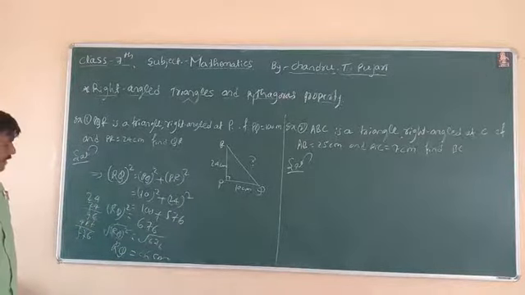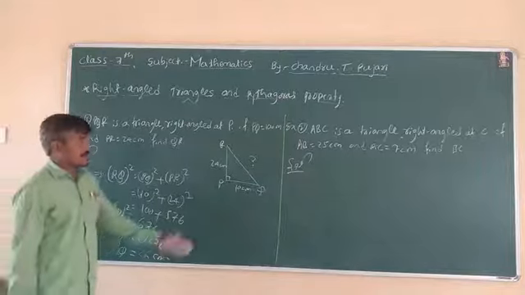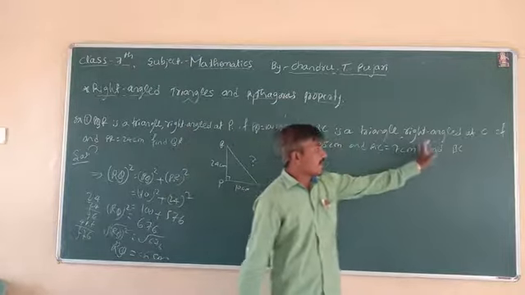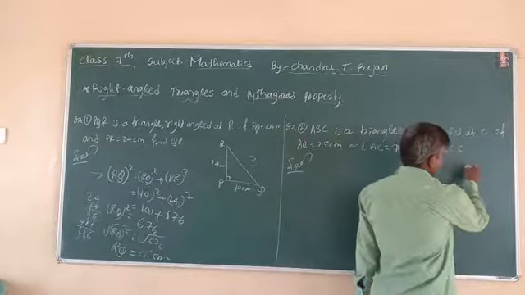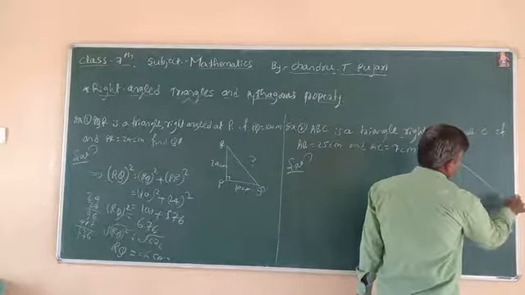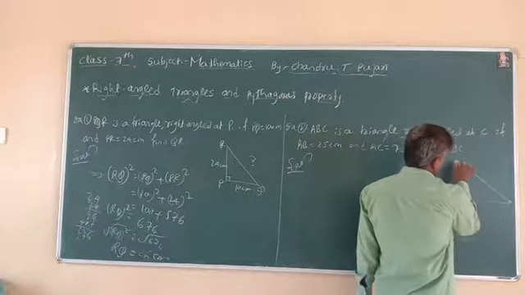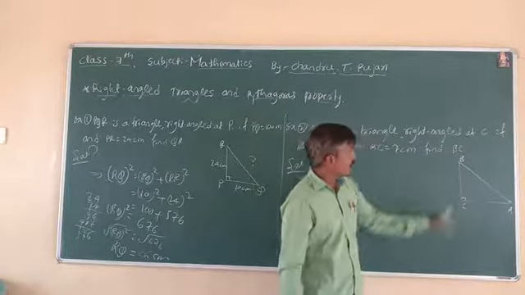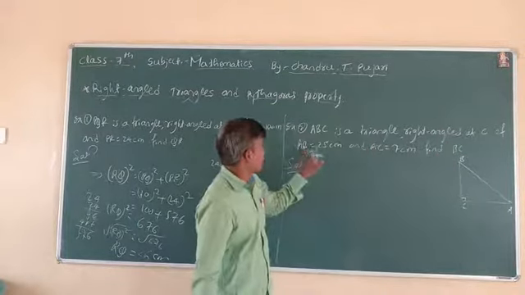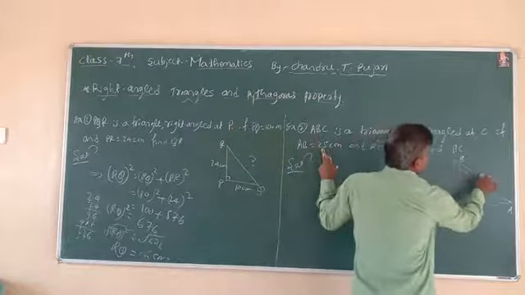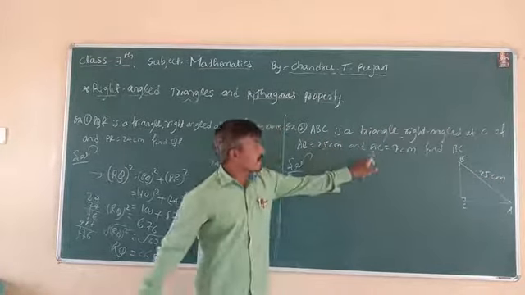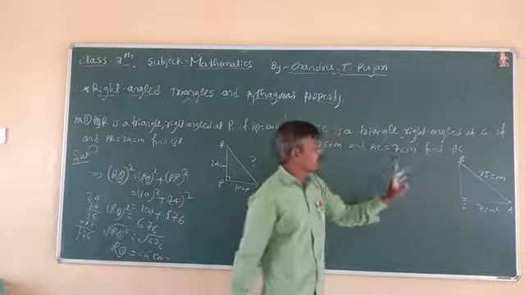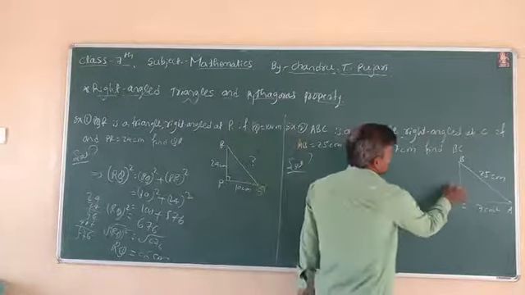What about the next one? In the second question, ABC is a triangle, right angle at C. If AB is 25 centimeter and AC is 7 centimeter, find BC.